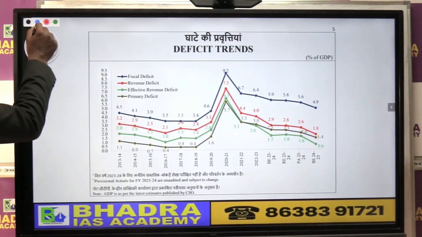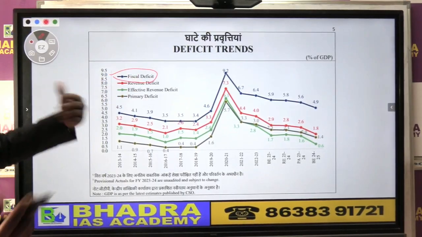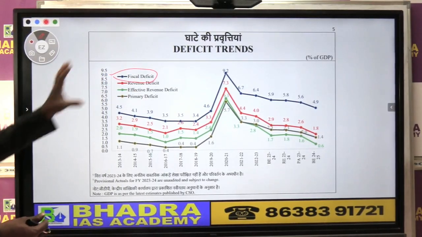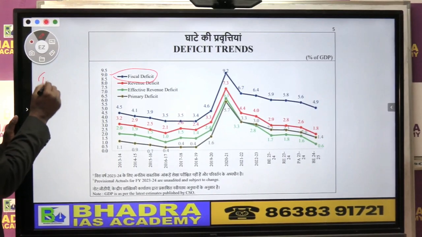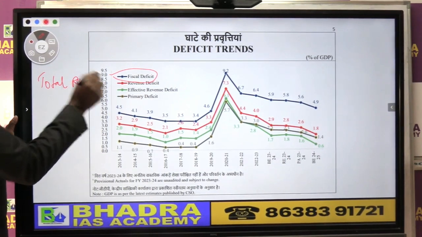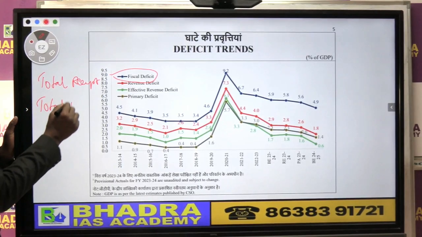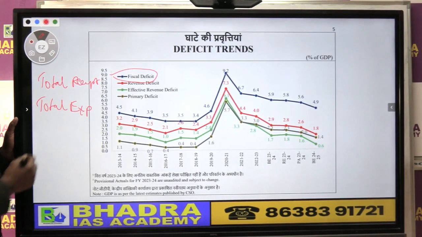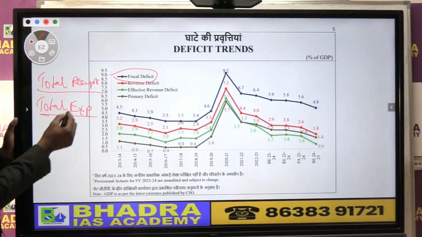So what is the budget ka concept of fiscal deficit that everybody, even TV channels also discuss. Fiscal deficit का मतलब क्या है? Government का we have a total receipt, that means total income of the government. Then we have a total expenditure of the government, right? So we have a total receipt and total expenditure.